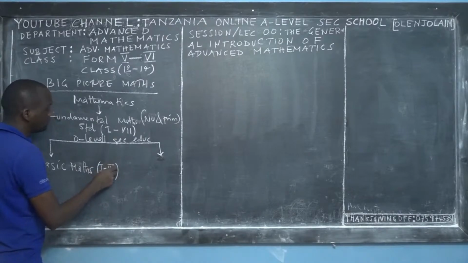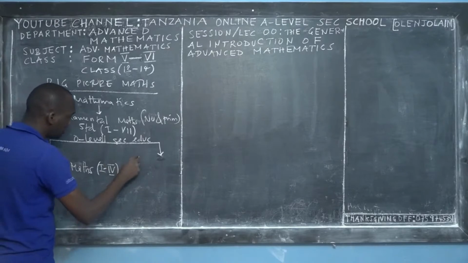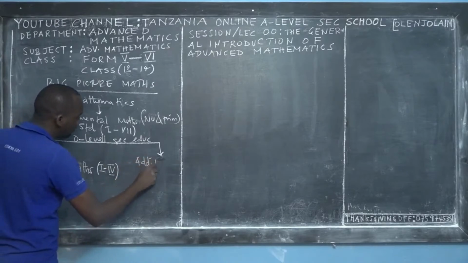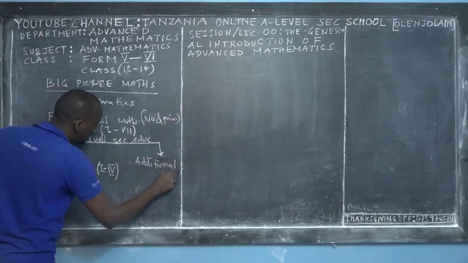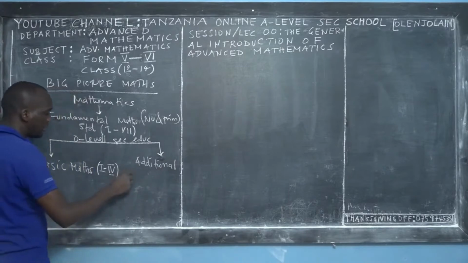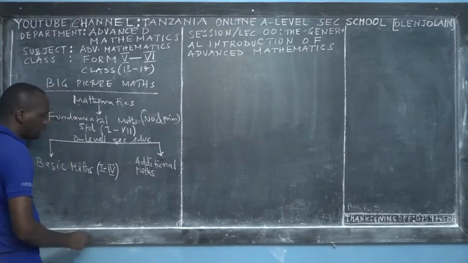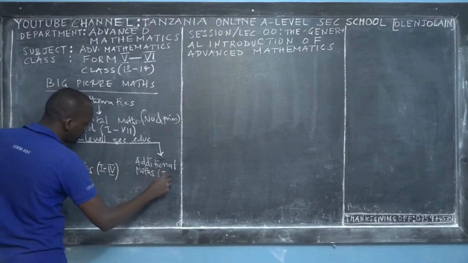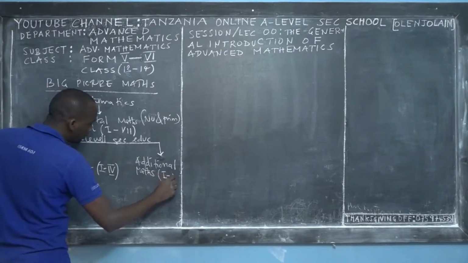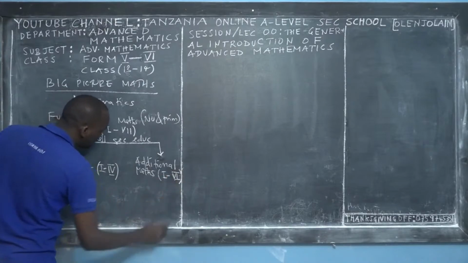Form 1 to Form 4, which is beautiful. And also, sometimes, for those lovers of mathematics, they can learn additional mathematics in the schools that provide it, also from Form 1 to Form 4, which is very sweet.